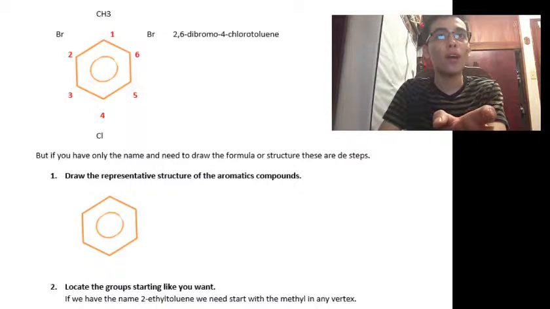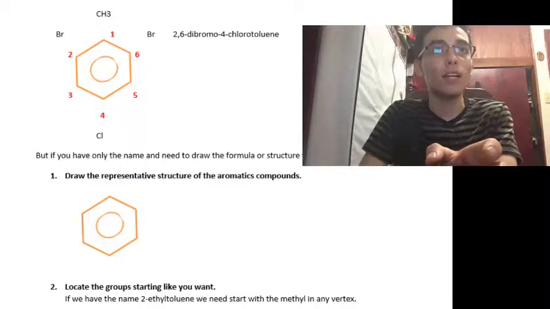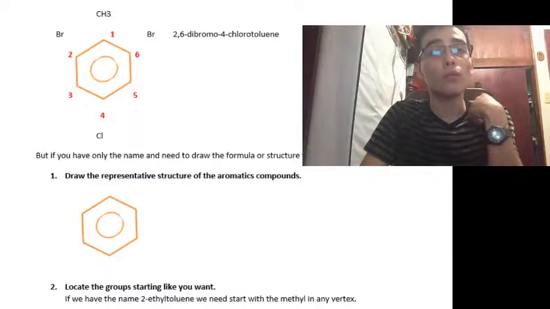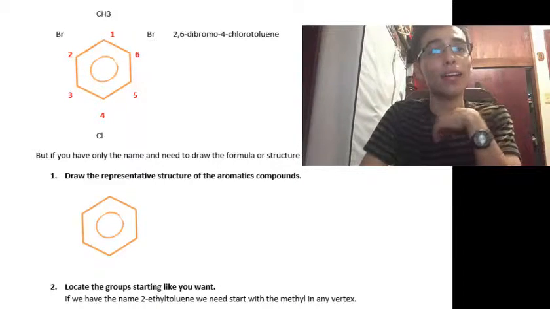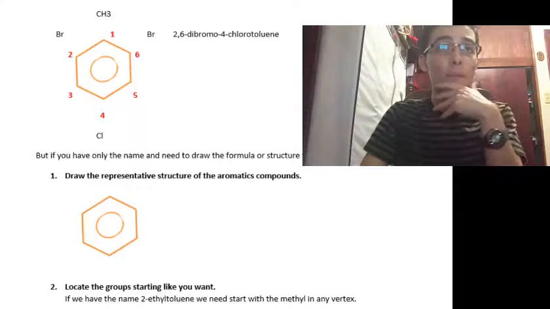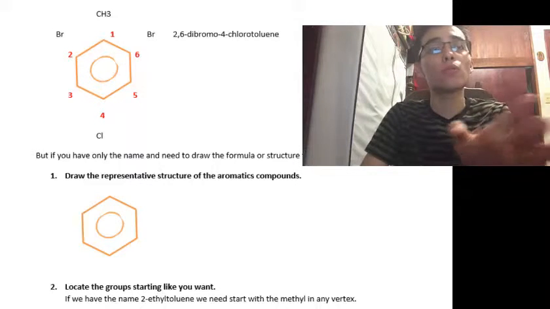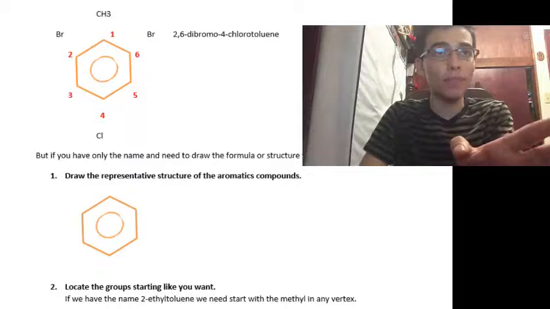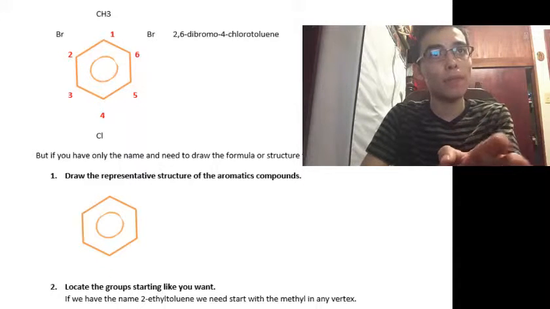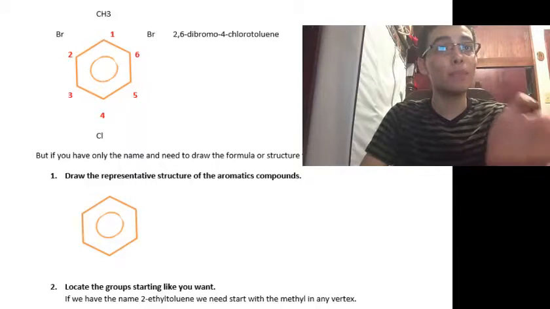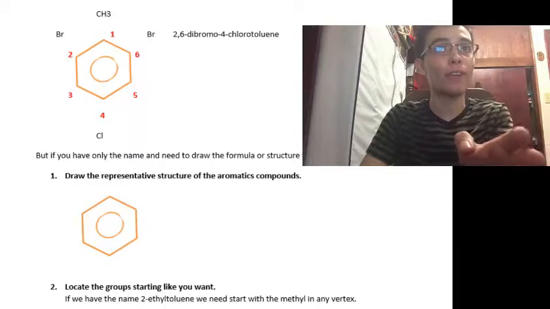It will be 1,3,5-trichlorobenzene. And in the next example, we have a methyl, 2 bromo and a chloro. If we numerate from the methyl to the left side, it will be 1, 2 bromo, 3, 4 chloro, 5, and 6. So it will be 2,6-dibromo-4-chlorotoluene.